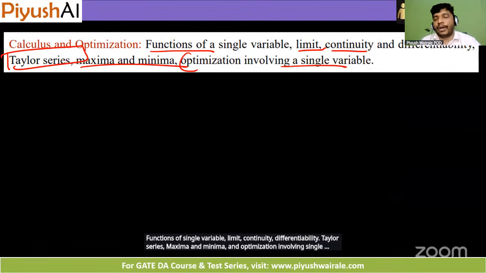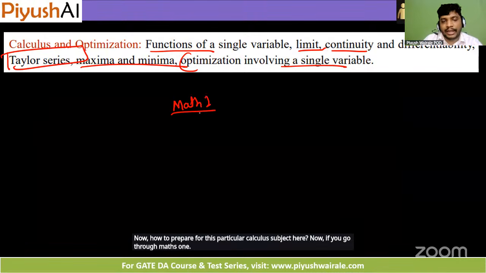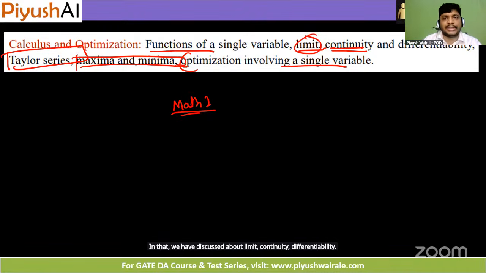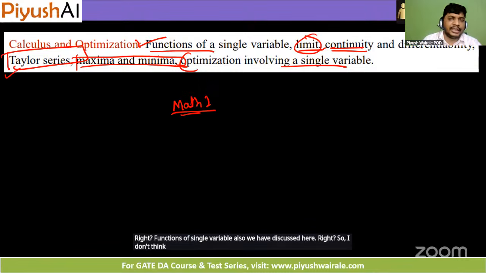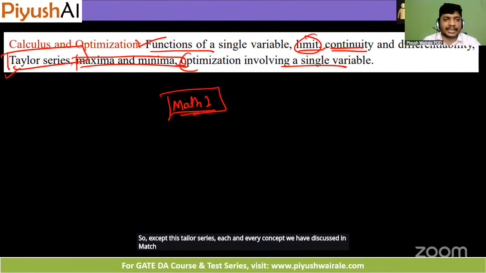Now, how do we prepare for this particular calculus subject? If you go through the Maths 1 content, Maths 1 is basically just a revision of what we learned in 11th and 12th. In that, we discussed limit, continuity, differentiability, maxima, minima, and functions of single variable. I don't think we discussed Taylor series in Maths 1, but except for Taylor series, each and every concept was discussed in Maths 1. So we have revised the concepts here.